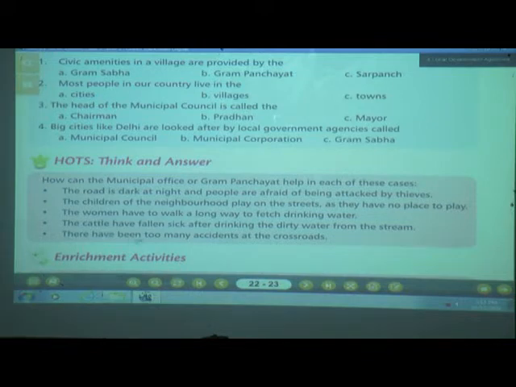There have been too many accidents at the crossroad. Then what help will the municipal office and Gram Panchayat give? Think and answer the question, children. Yes, they will maintain traffic lights at the crossroads. Yes children, understood?